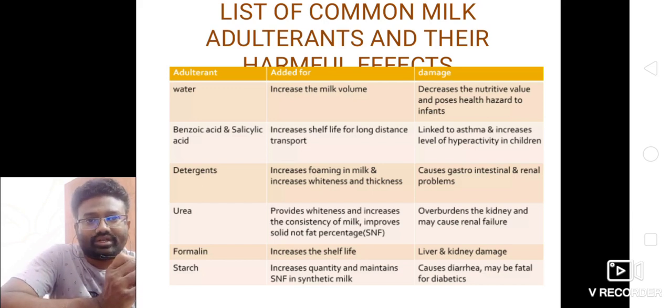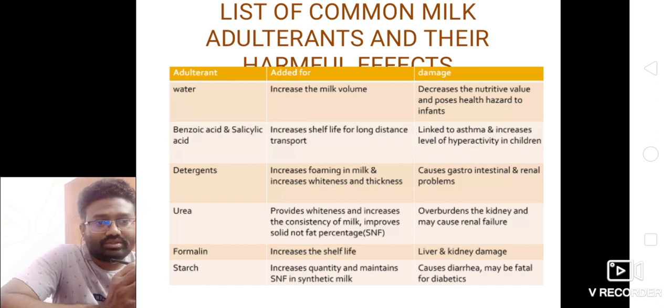The first adulterant is water, added to increase milk volume; it decreases the nutritive value and poses a health hazard to infants. The second one is benzoic acid, the third one is detergent, the fourth one is urea, the fifth one is formalin, and then starch. Starch is added to milk to increase quantity and maintain SNF in synthetic milk. What does it cause in our body? The first one is diarrhea, which may be fatal for diabetics.